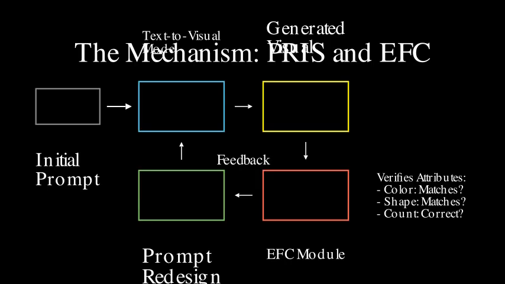Based on the EFC's feedback, the prompt is then automatically revised to correct any discrepancies. This redesigned prompt is then fed back into the visual generator for another iteration. This process repeats until satisfactory alignment is achieved.